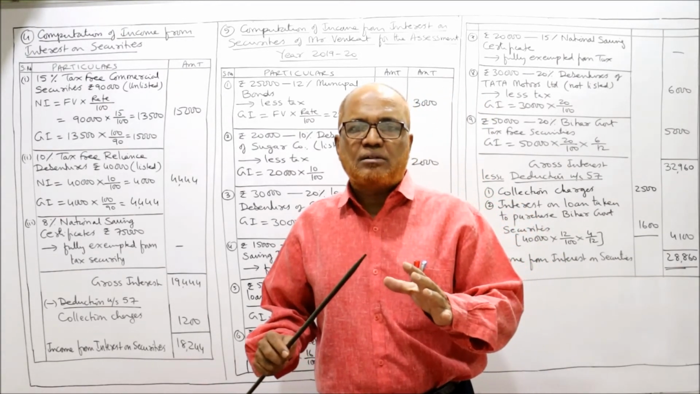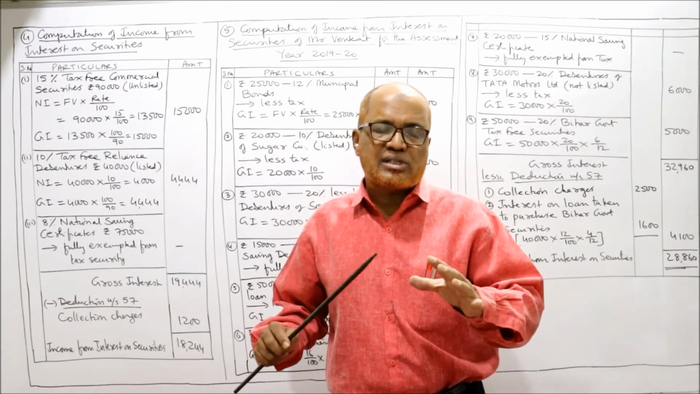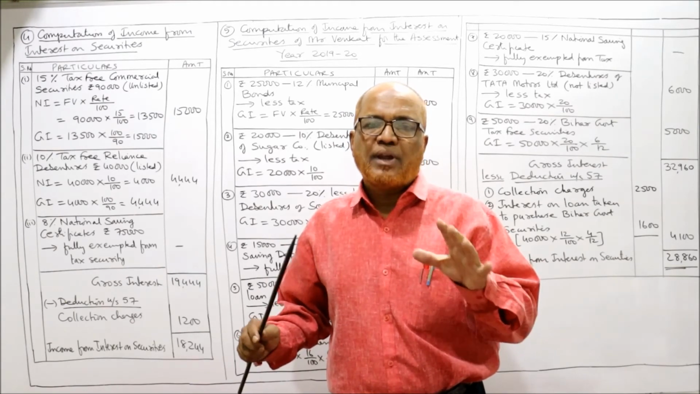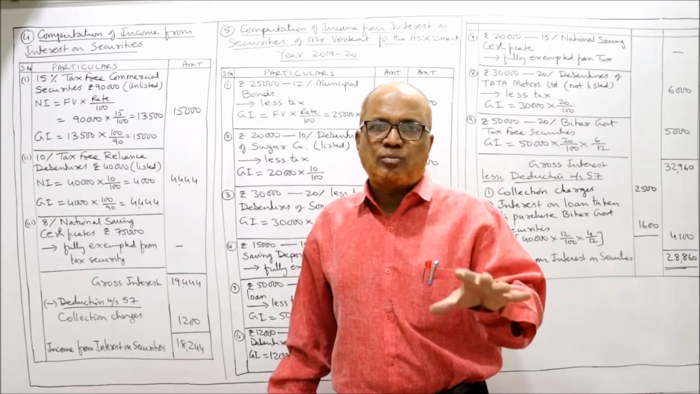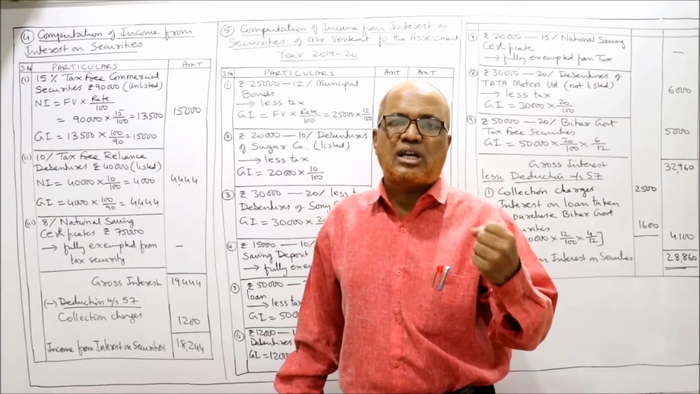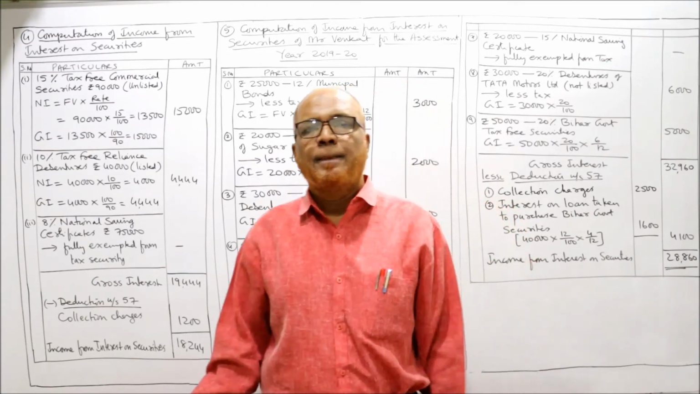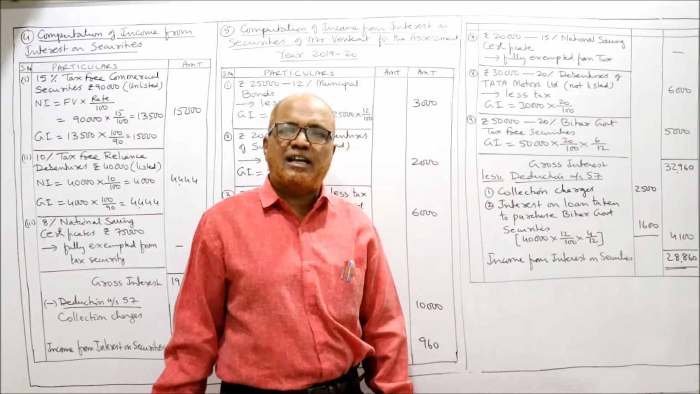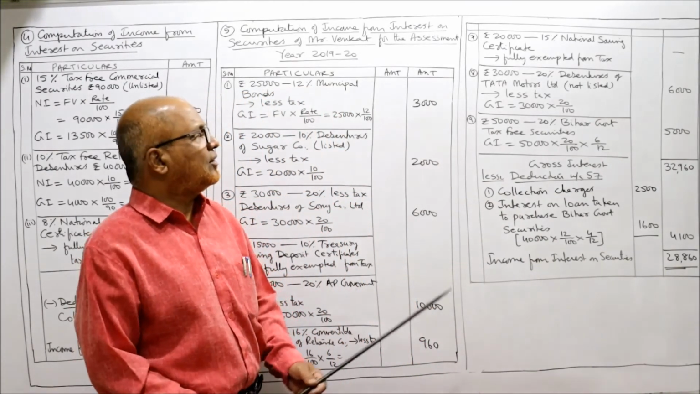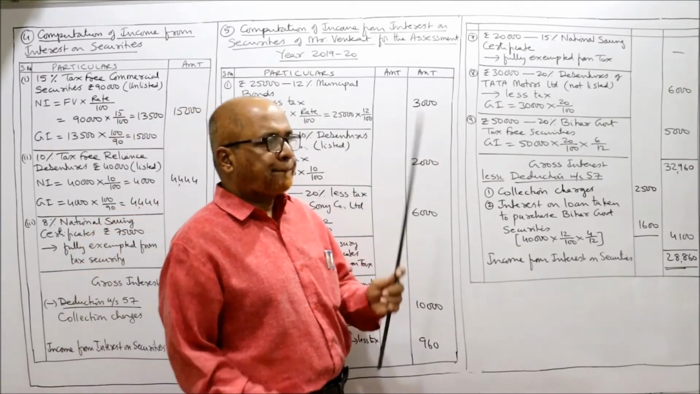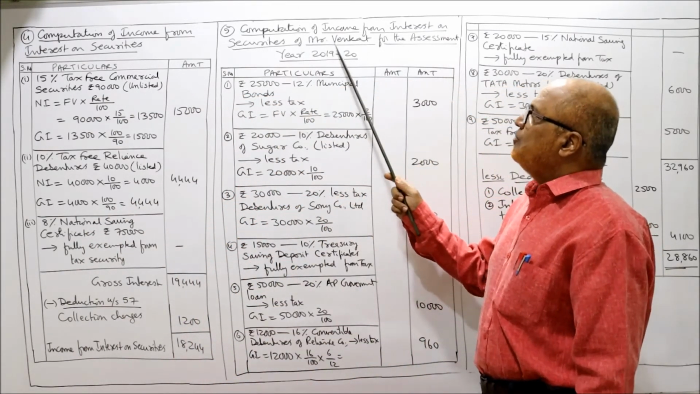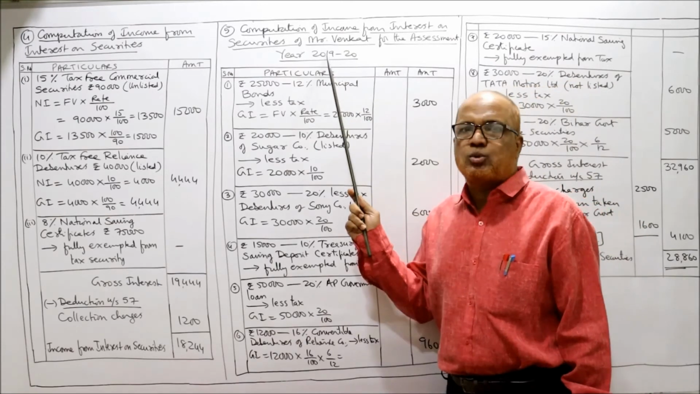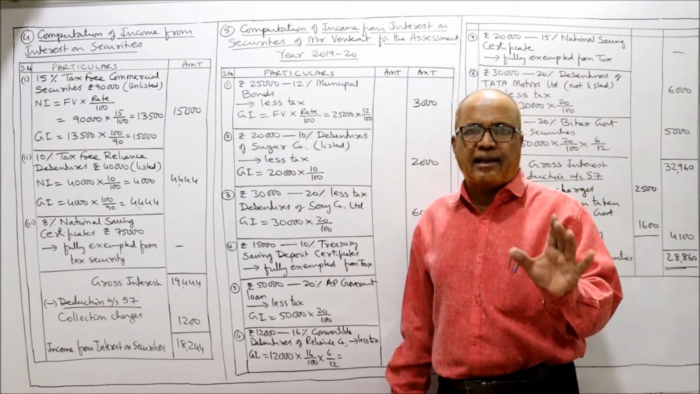A little bit twisted problem, and also some complications are given in the problem. So concentrate more on how we are treating each and every item of investment. We are required to calculate income from interest on securities. Now see, I will explain from the beginning. Computation of income from interest on securities of Mr. Venkat for the assessment year 2019-20. You should clearly write the heading.